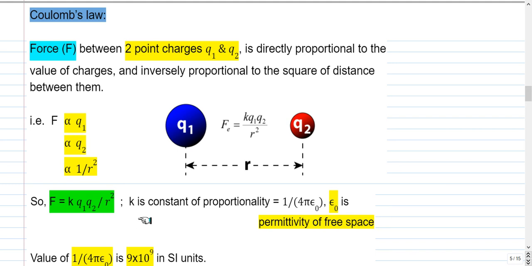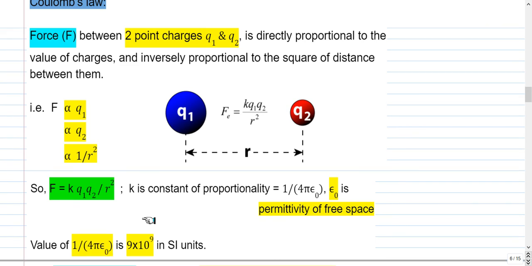And the constant of proportionality k is 1 by 4 pi epsilon naught, where epsilon naught is the permittivity of free space. Value of 1 by 4 pi epsilon naught is 9 times 10 raised to 9 in SI units.